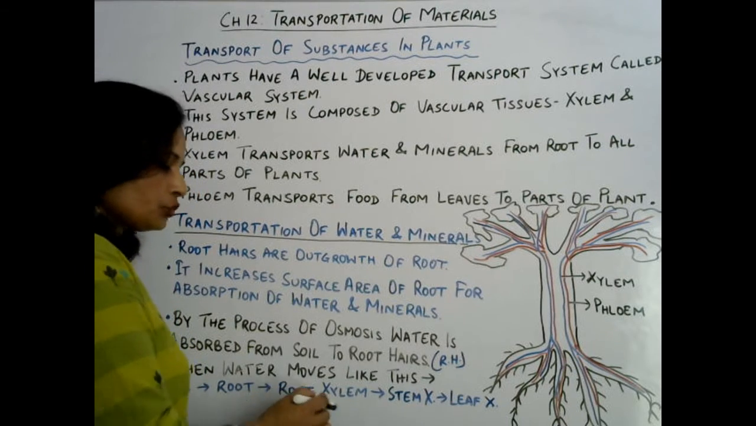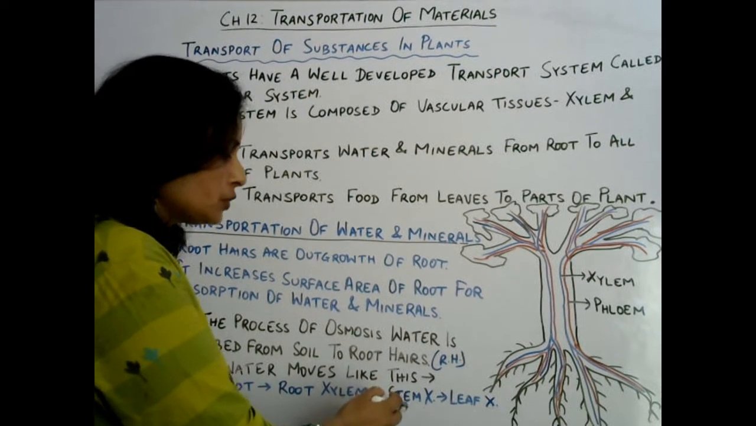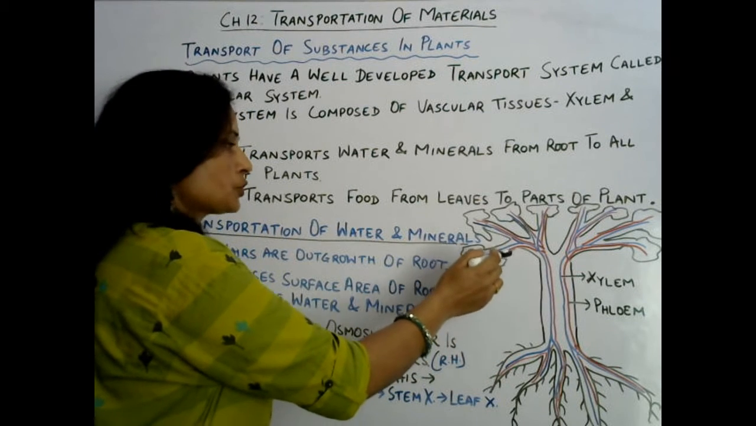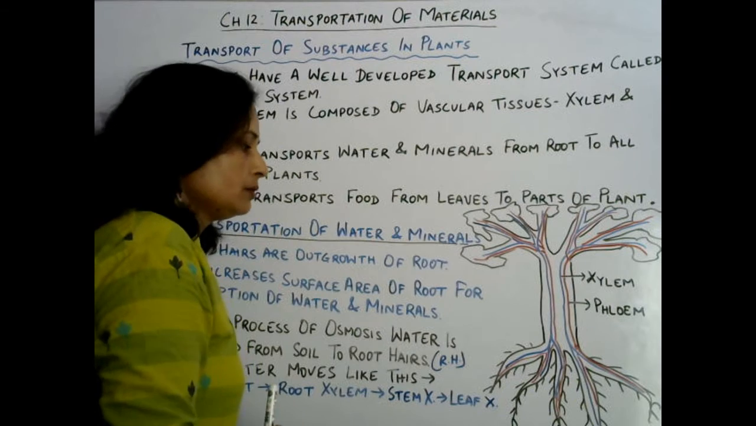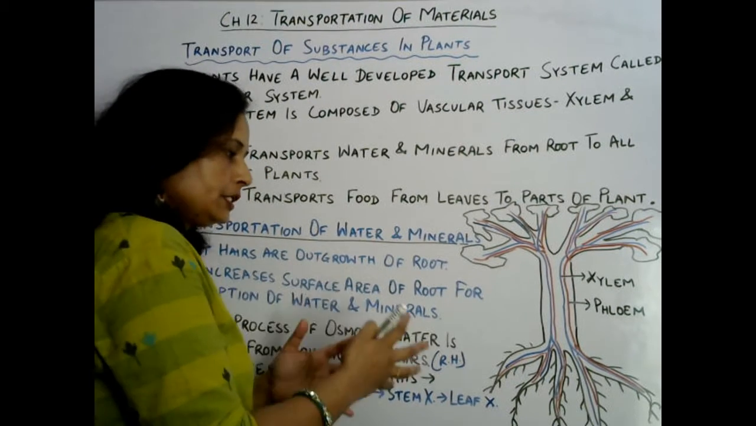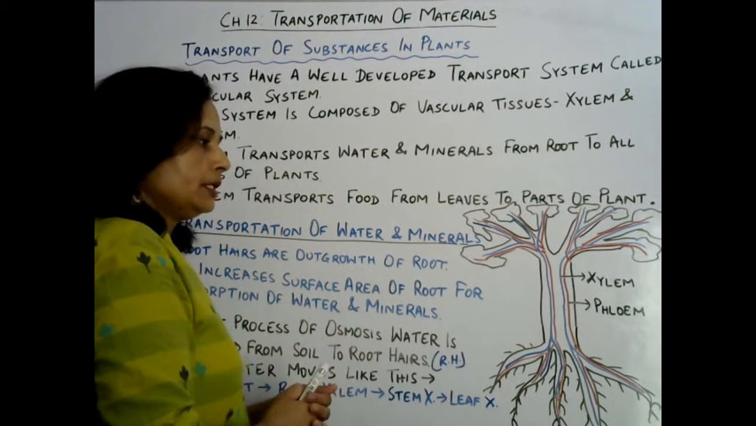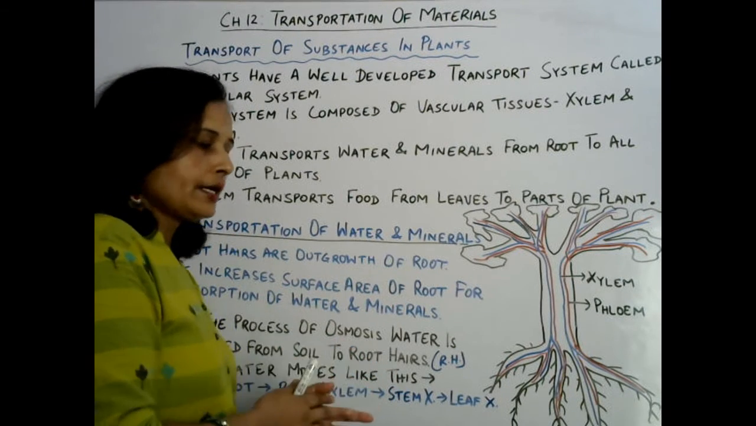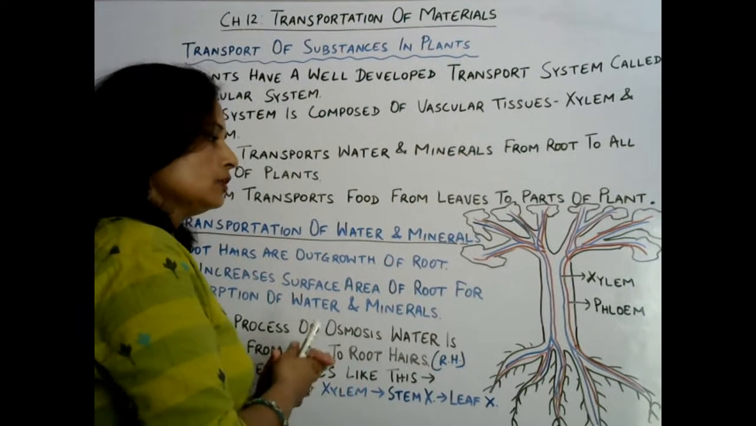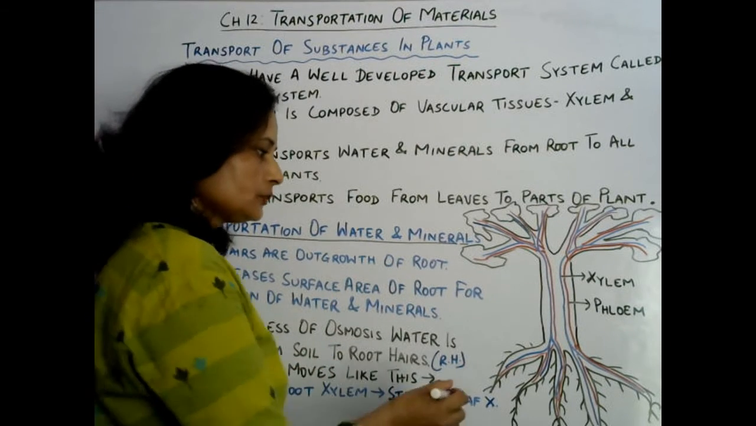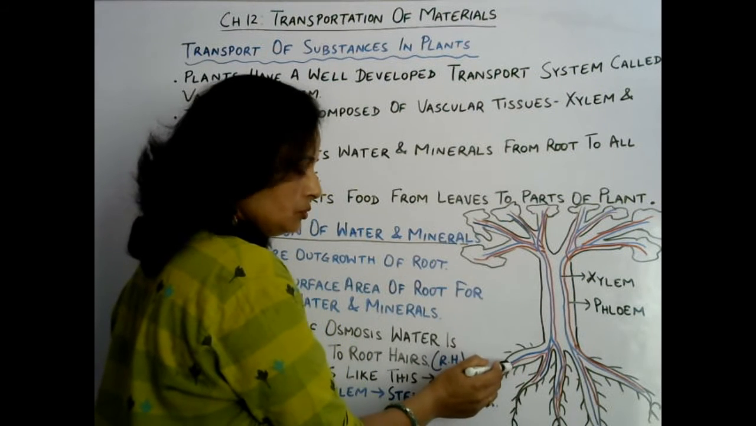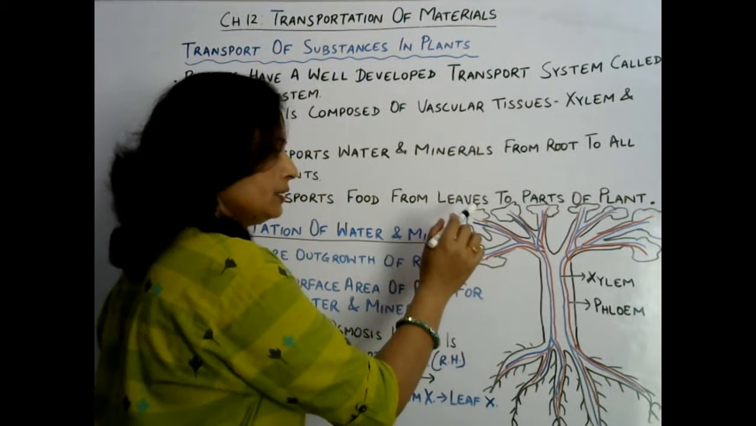From that root xylem, water moves towards the stem xylem, and from the stem xylem it moves towards the leaf xylem tissue. So this movement of water depends upon the concentration of water. It moves from the higher concentration towards the lower concentration. This blue line shows the xylem tissue: xylem tissue in roots, then stem, and then in leaves.